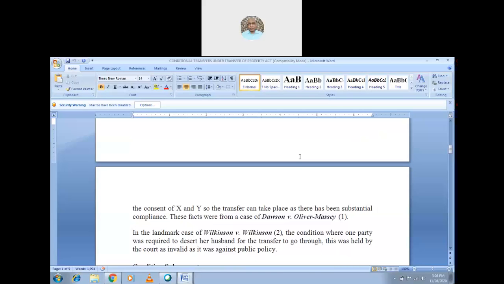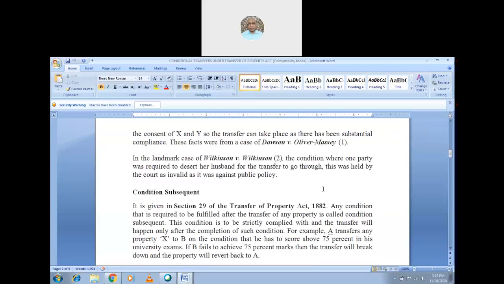Like A has promised to marry a certain person, and only then will he transfer the property to B. But before the marriage, he has to take the consent of X, Y, Z. Meanwhile Z died before he took the consent. Then he took the consent of X and Y, and later married. At that time, A has to transfer the property to B because the conditions are substantially fulfilled. Instead of three people's consent, two people have given it, so it is said to be substantial. That is the case law observed in Dawson versus Oliver Massey.